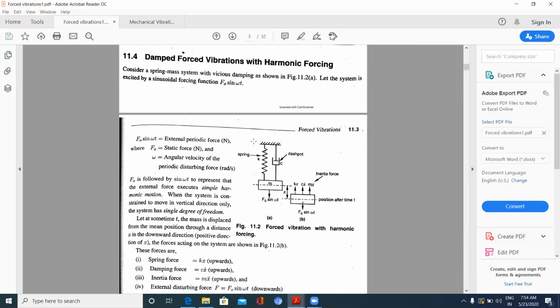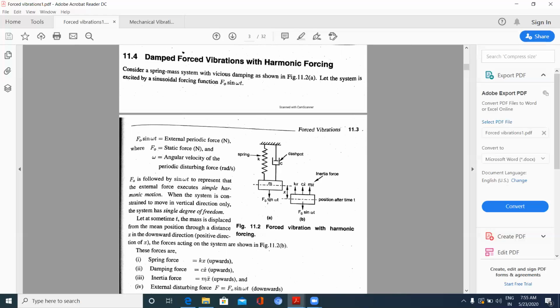Now, when you see this system, the mass is attached to a spring with spring stiffness K and damping coefficient C, or dashpot, and mass small m is there.